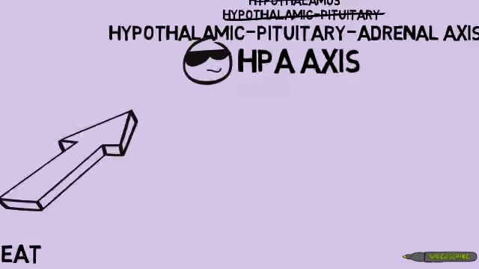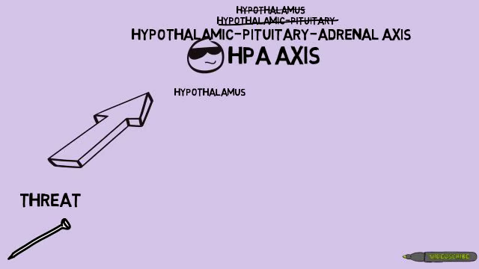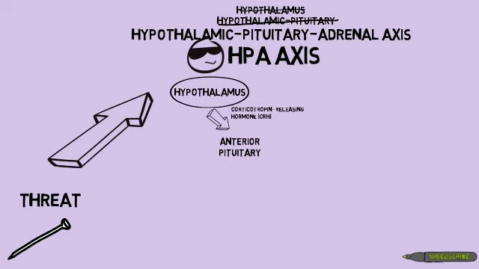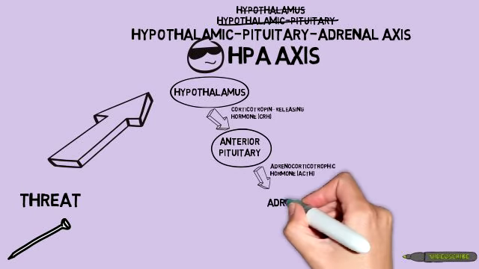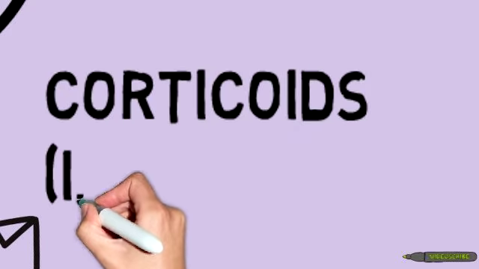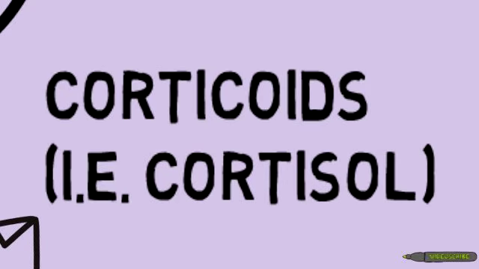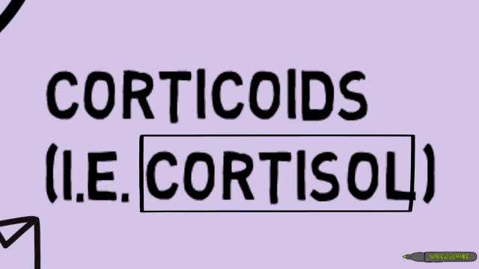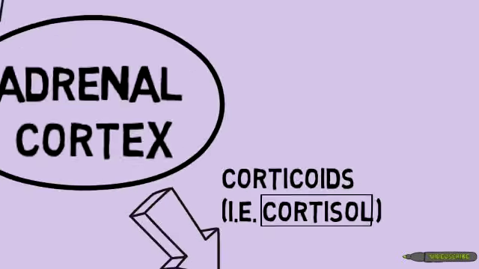The HPA axis receives a signal and causes the hypothalamus to release corticotropin-releasing hormones to the pituitary gland. The pituitary gland then makes adrenal corticotropic hormone, which is passed to the adrenal cortex, which makes corticoid hormones. Cortisol, the most important stress hormone, is a corticoid. The cortisol then reduces immune system activity to keep it within safe boundaries. This, though, is only half the story.